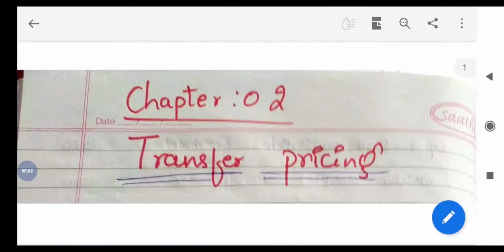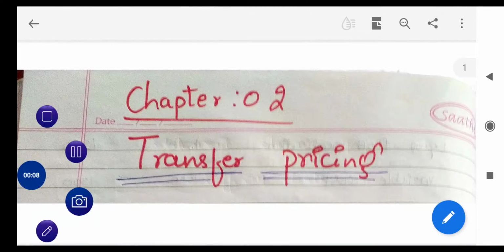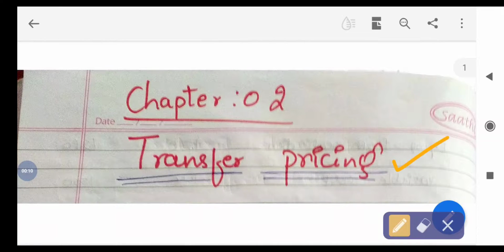Hello, good afternoon everyone. So today we'll start the practical problems under second chapter, that is transfer pricing. We have completed the practical problems of first chapter. So today we'll start the problems on transfer pricing.